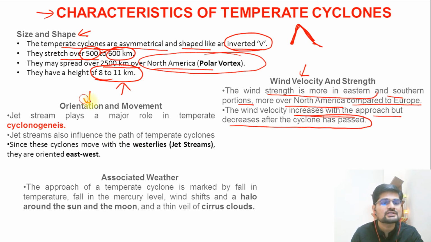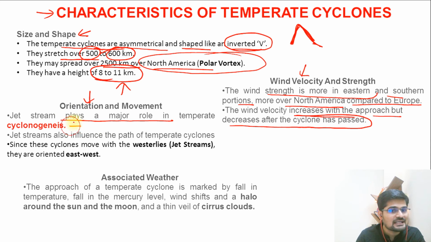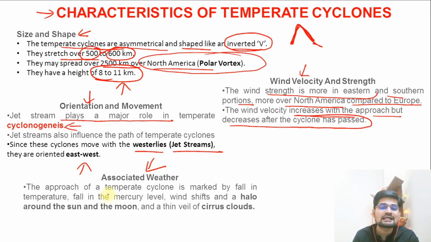Then we have the orientation and movement segment. The jet stream plays a major role in cyclogenesis, that is the origin of the cyclone, as we know. The westerlies and the subtropical jet are the most important factors that influence this creation and intensification. And associated weather: remember, this is a kind of wave cyclone that travels for longer distances. The approach of a temperate cyclone is marked by a fall in temperature.